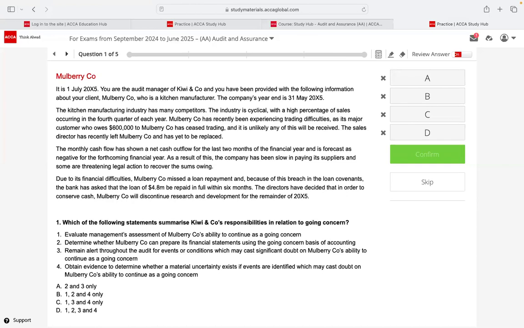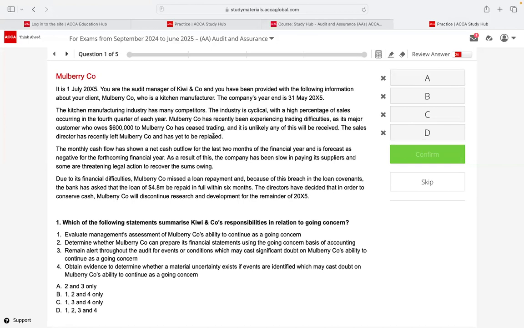Mulberry Co. has recently been experiencing trading difficulties as a major customer who owes $600,000 to Mulberry Co. has ceased trading, and it is unlikely any of this will be received. So look, Shajini, what should be sparking in your mind right now? What is going on in your mind right now? Money shortage. And the money is going down. So it's going concern. Wrong.